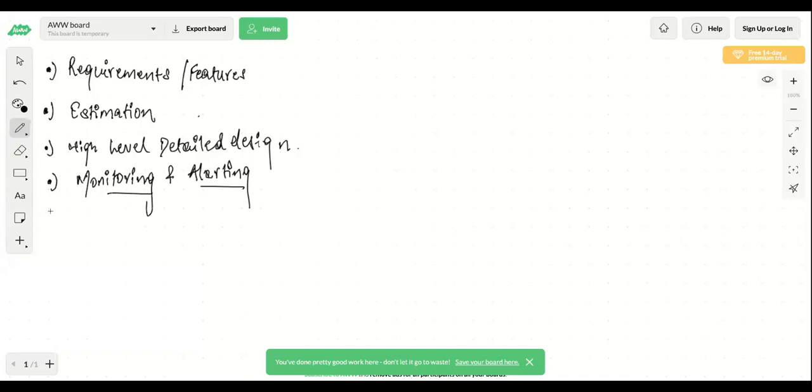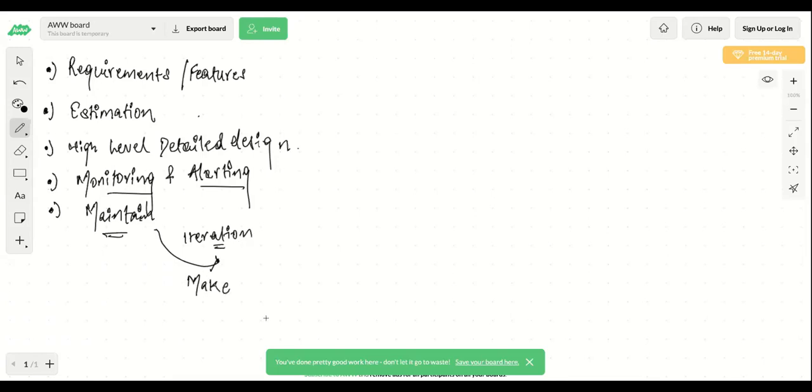And the fifth and final part is maintenance. You should be able to maintain your design and your system. To maintain your system, you go through multiple iterations and make changes in the design.